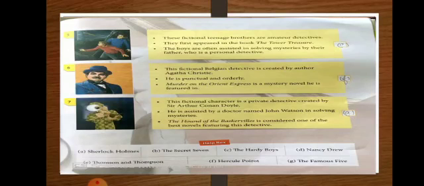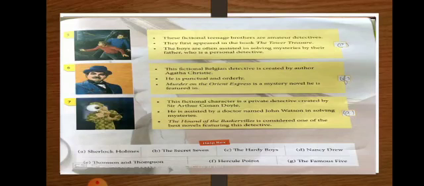Sixth one, the fictional Belgian detective is created by the author Agatha Christie. He is punctual and orderly. Murder on the Orient Express is the mystery novel he is featured in. So this character is Hercule Poirot, option F.